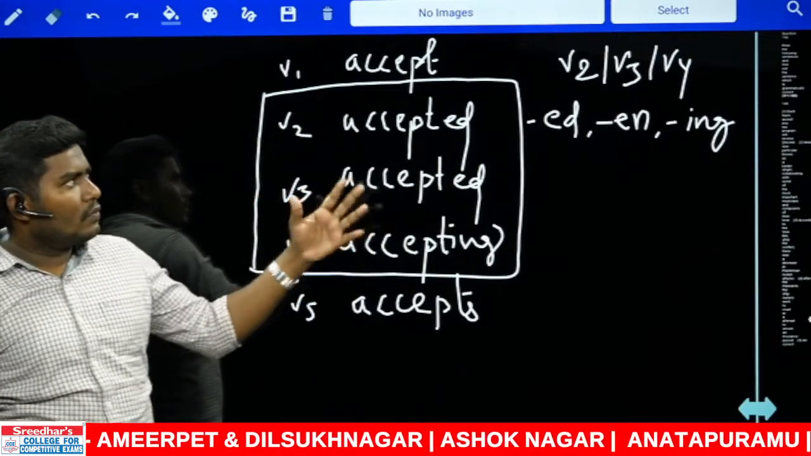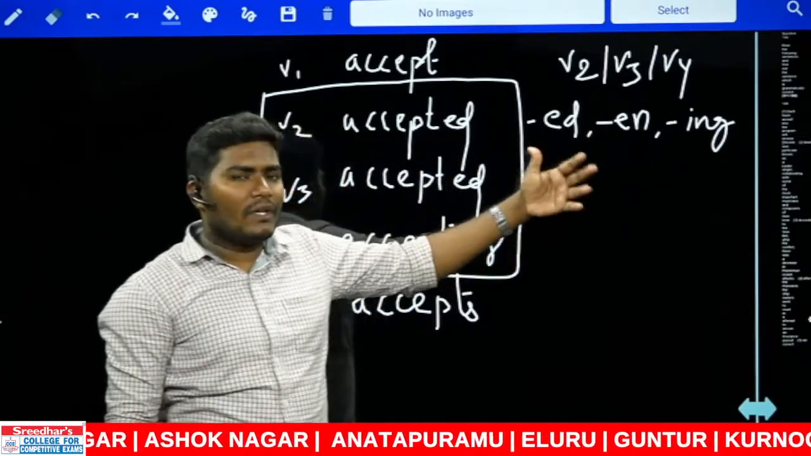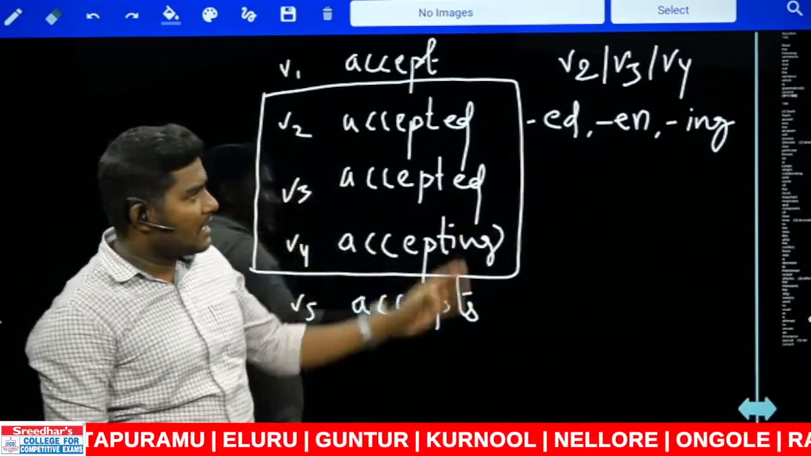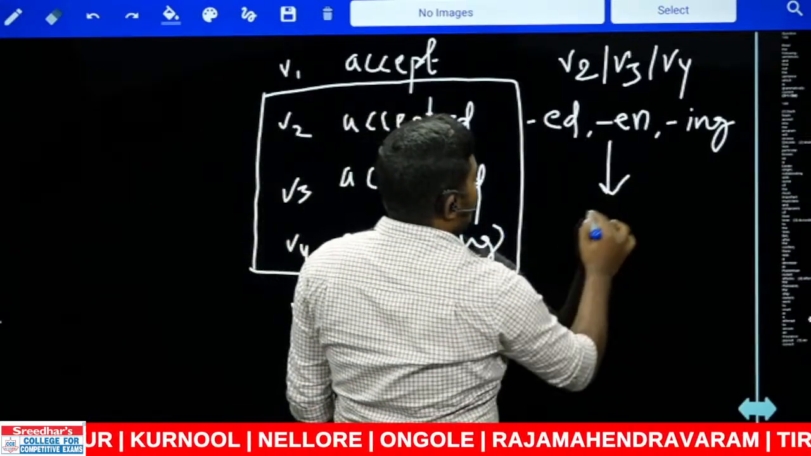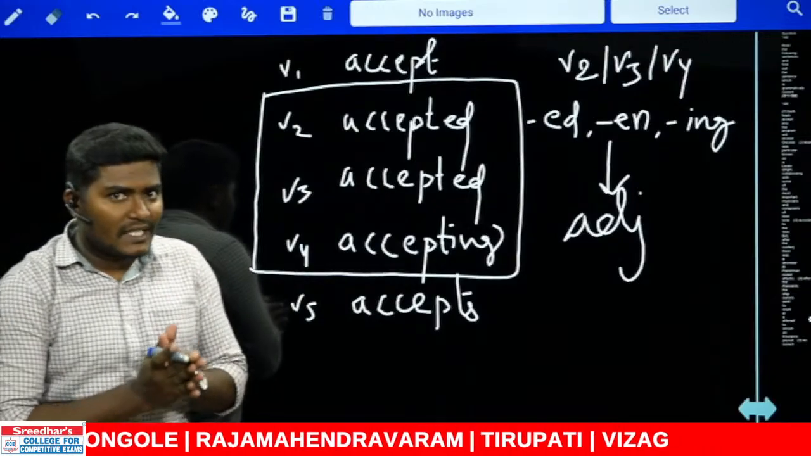Any other word which is V2, V3, V4. In simple words, I gave as ed, en, ing. It doesn't mean that always all the verbs end with ed, en in V2, V3. They're also with different spellings, basically V2, V3 and V4. These three verb forms can also function as adjectives.